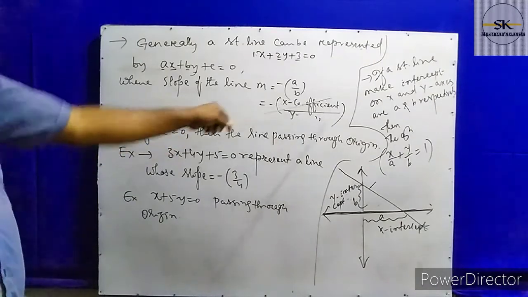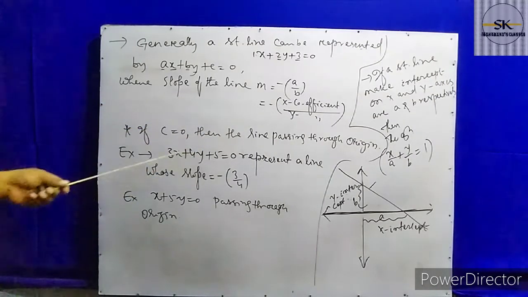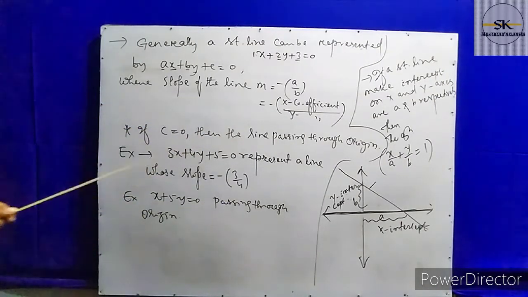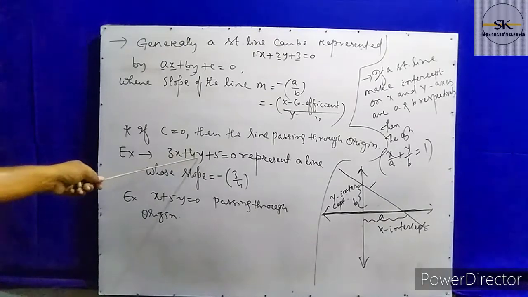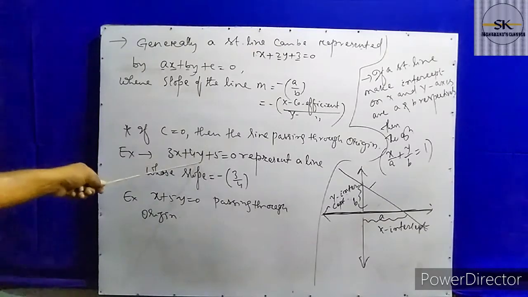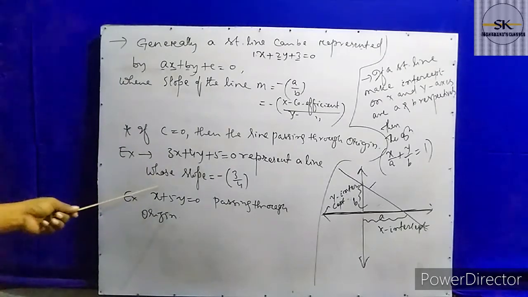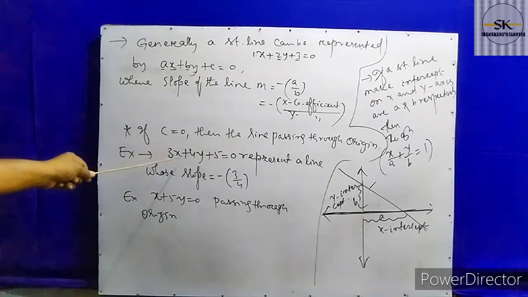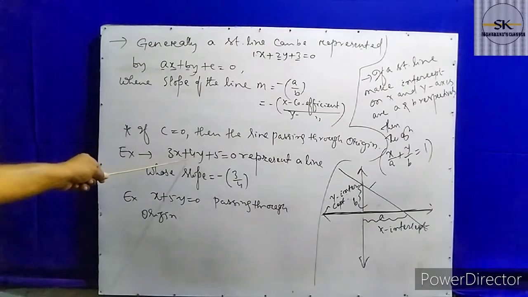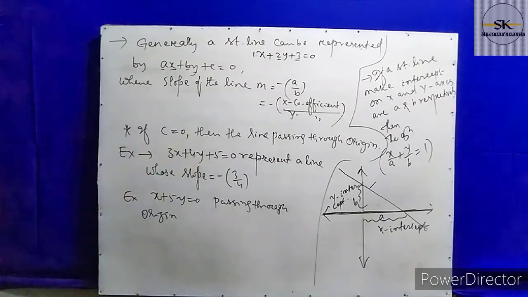Minus of x coefficient by y coefficient. So look at one of the examples here: 3x plus 4y plus 5 equal to 0 represents a straight line, whose slope can be calculated. Here the x coefficient is 3 and the y coefficient is 4, so 3 by 4, whose negative value is minus of 3 by 4.